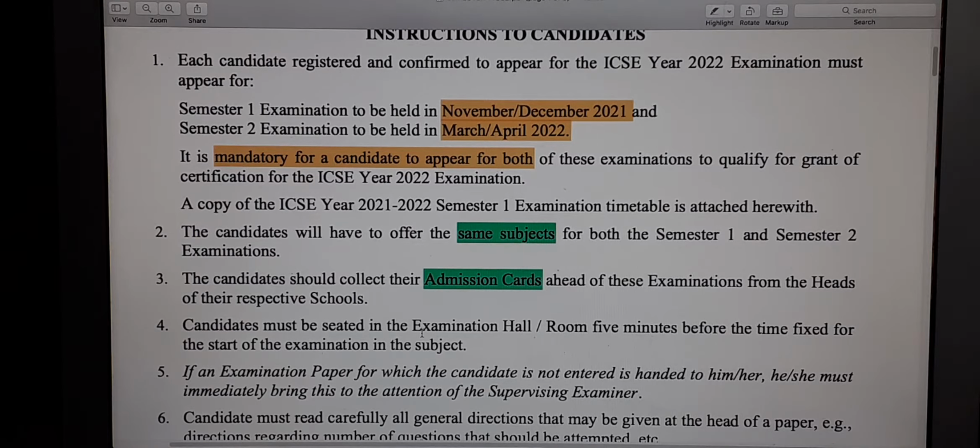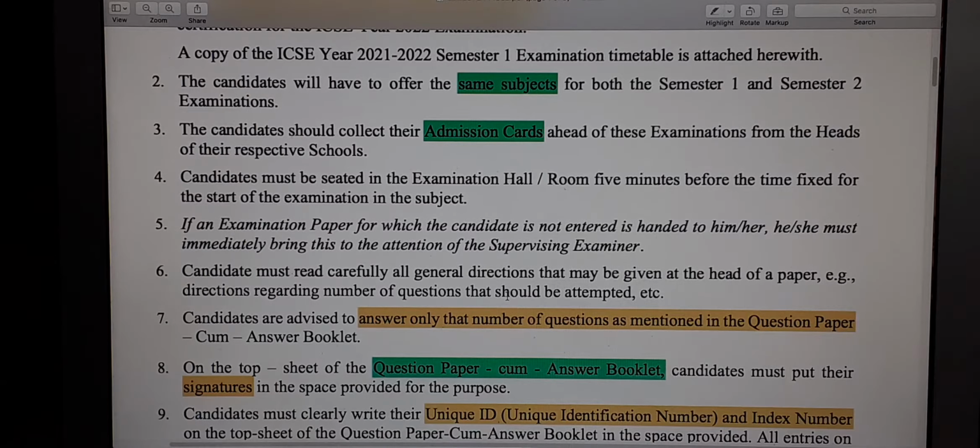Now there are some generic instructions which you can see in green. The candidates have to offer the same subject. So do not think that because it's a semester exam, if I can't do well in one subject, I will change it in the second semester. That will not happen because this is a grade 10 exam. You have to have the same subject in both the semesters. You will be given admission cards from the school that you are appearing for the examination.